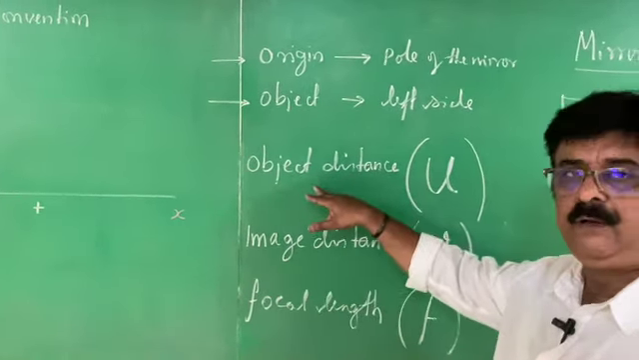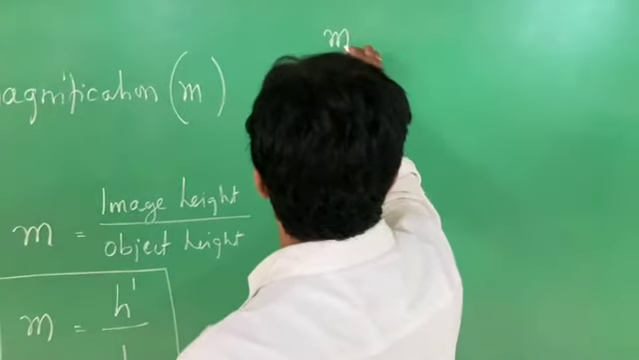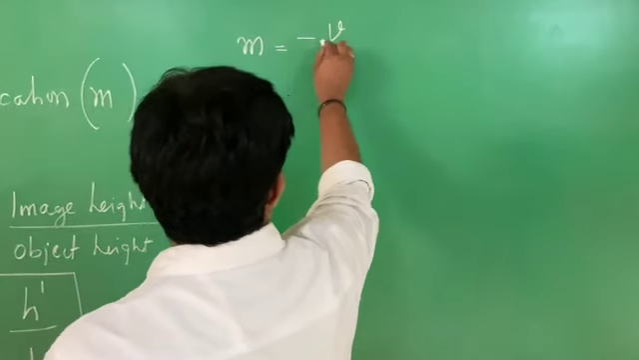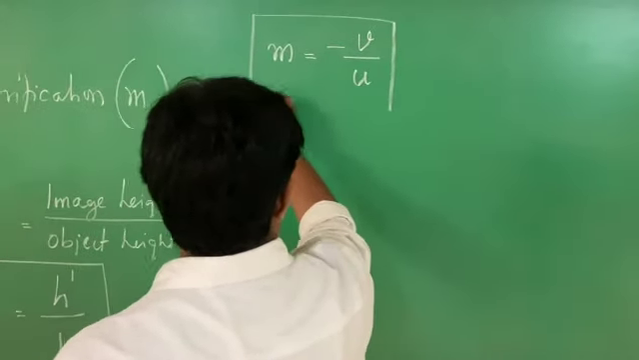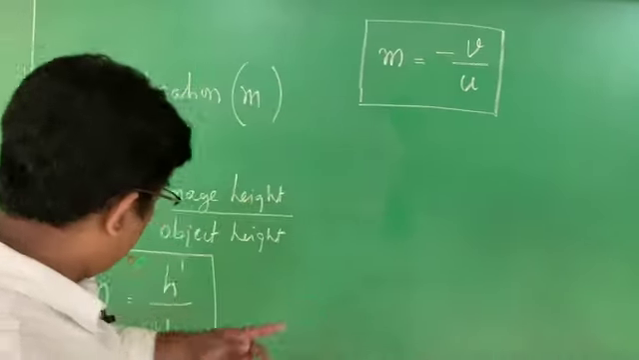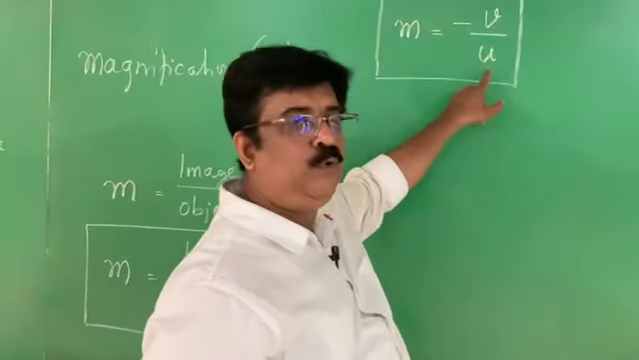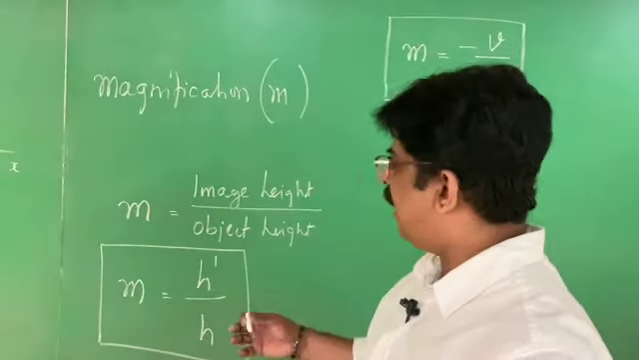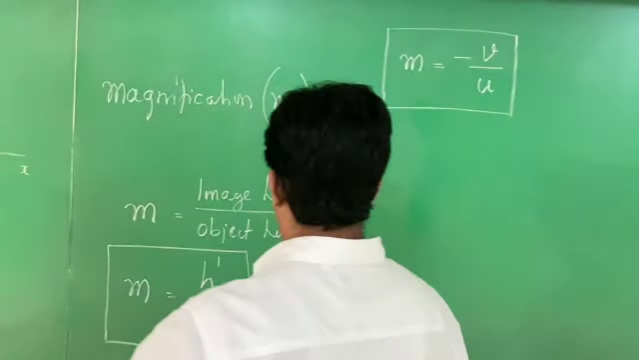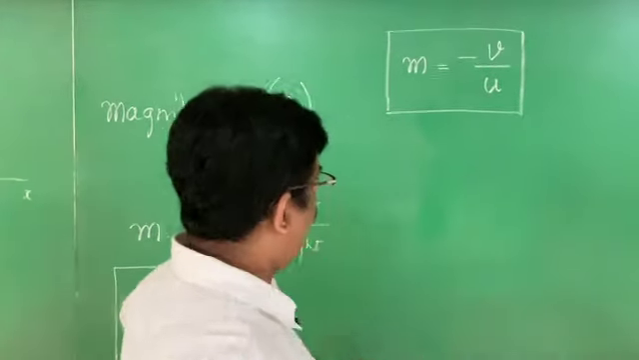This magnification can also be calculated using image distance and object distance, like this. M can also be written as minus V by U. This is also a formula for magnification. Therefore, there are two formulas for magnification. One is M is equal to H dash by H. The other is M is equal to minus V by U. What does M stand for? Magnification. Now see, children, how nice this mathematical development is.